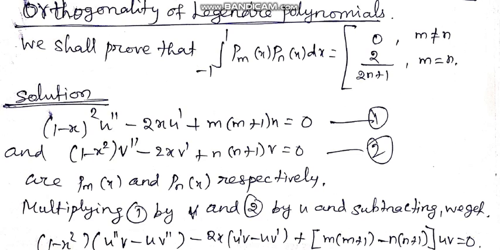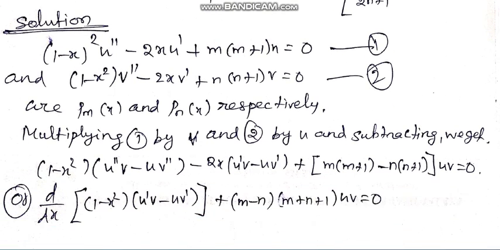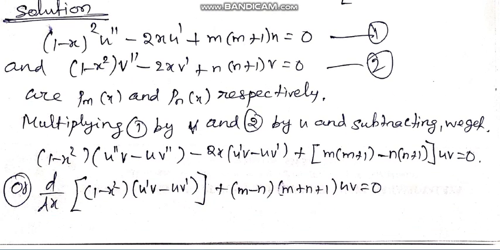And these are Pm of x and Pn of x respectively. Multiply equation 1 by v and equation 2 by u, and after multiplying, subtracting the two equations, we will get this equation: (1 minus x square) u double dash v minus u v double dash, etc., equal to 0.